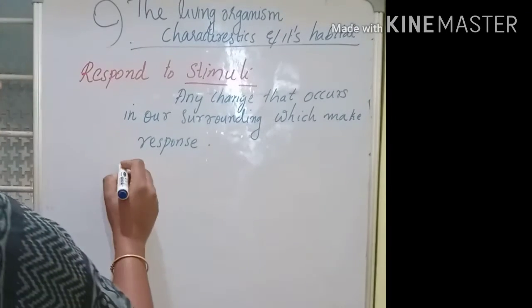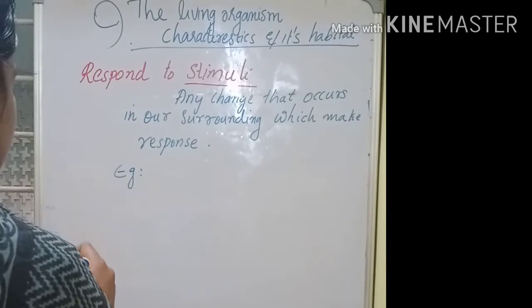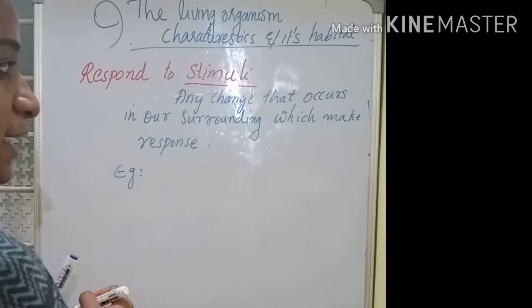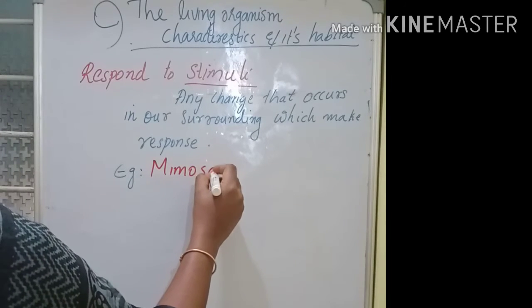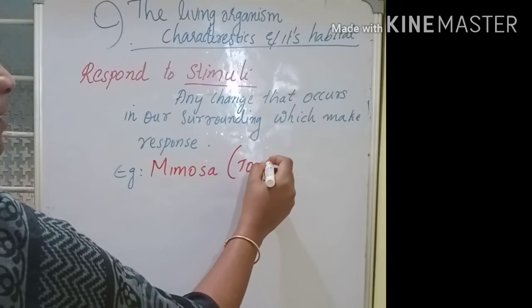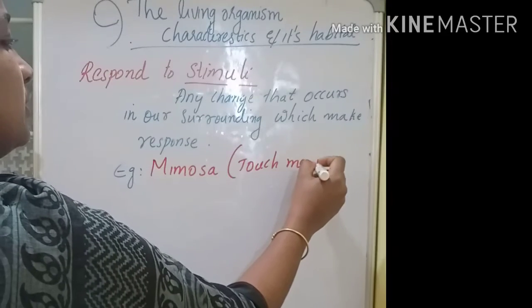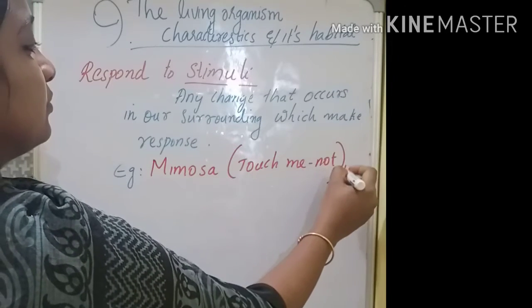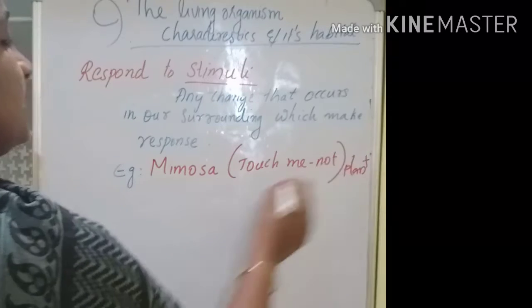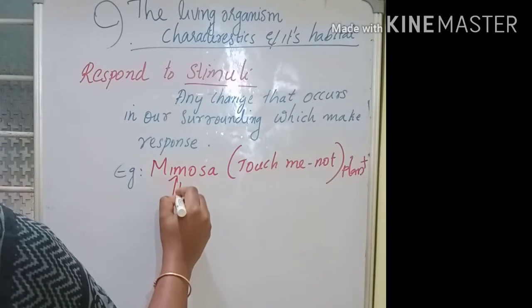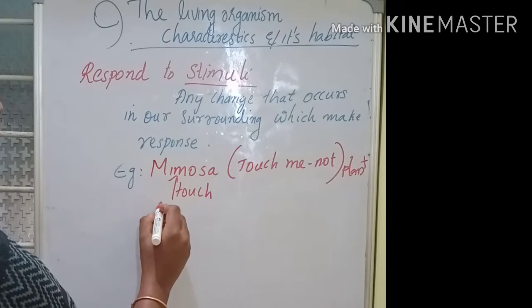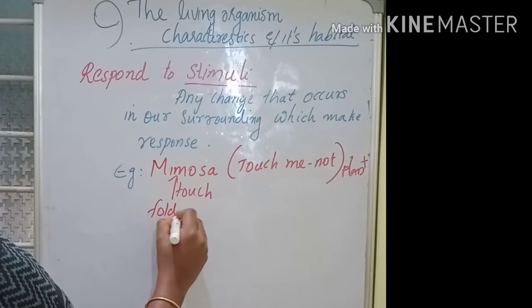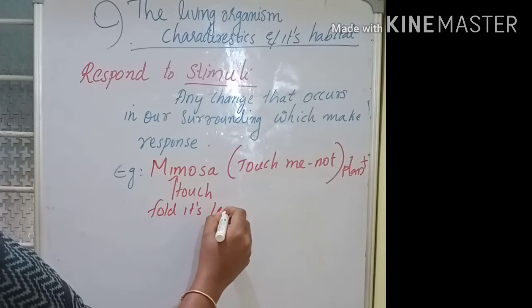For example, in the case of plants, we can take mimosa as an example. Mimosa is the touch-me-not plant. So when we touch this mimosa, what happens? It will fold its leaf.